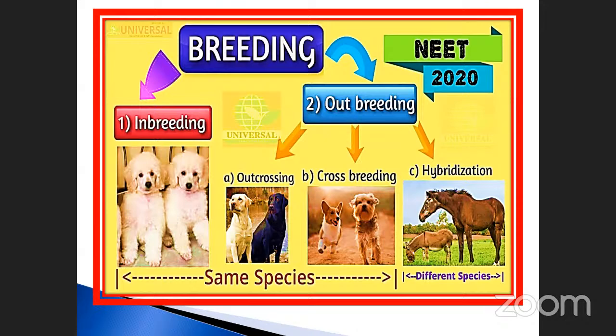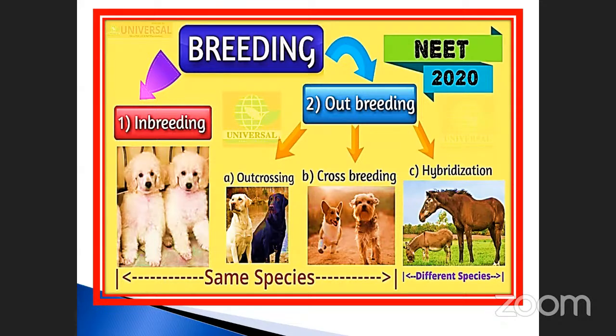Suppose it is outbreed, what happened? It may be crossed with white and black. Sometimes you get white color with black patches. See here, there is a cross between white and brown. So you will get cross breeding. Outcross, this one is called cross breeding. This is hybridization. Already we discussed it. You know very little about the mule.